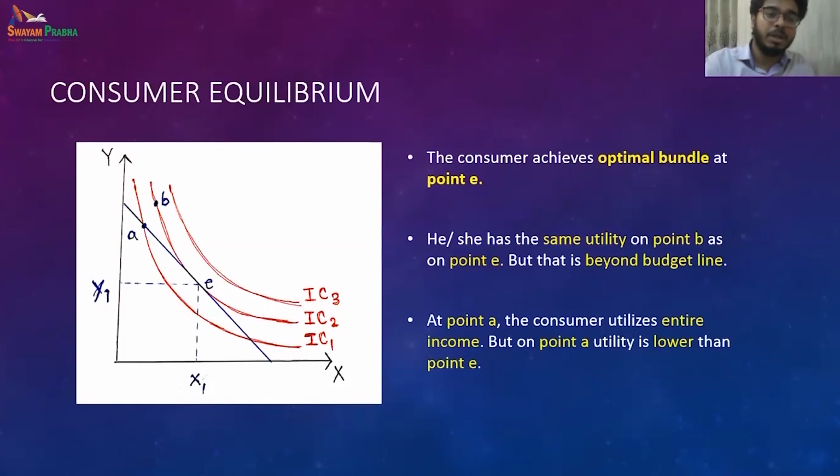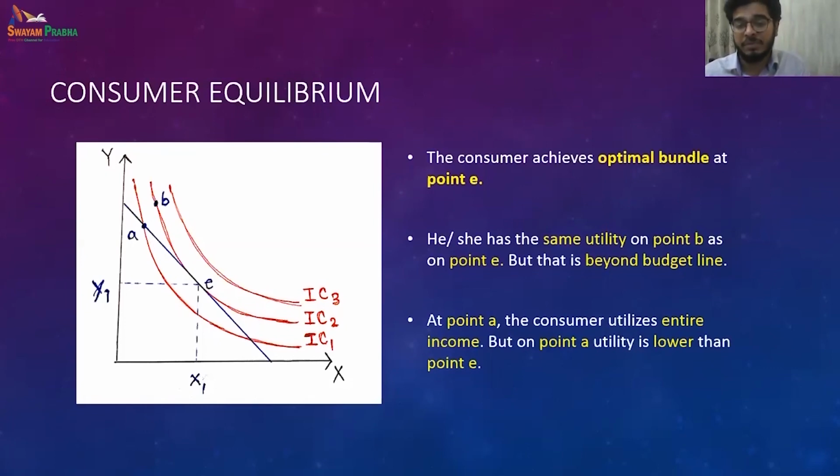So if we are on the budget line, we can move from A to E. On E we see that even though we are spending the entire budget on A, on E we are on a higher indifference curve. That means we are attaining a better satisfaction level. So we will try to move to E.